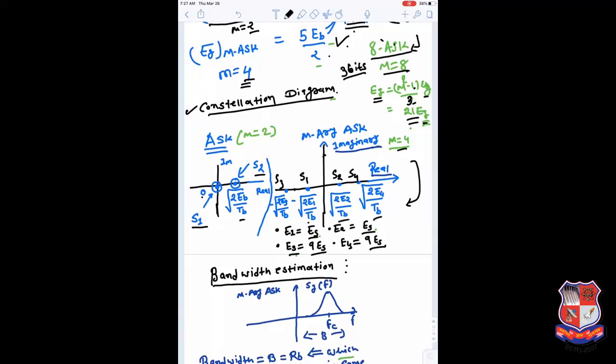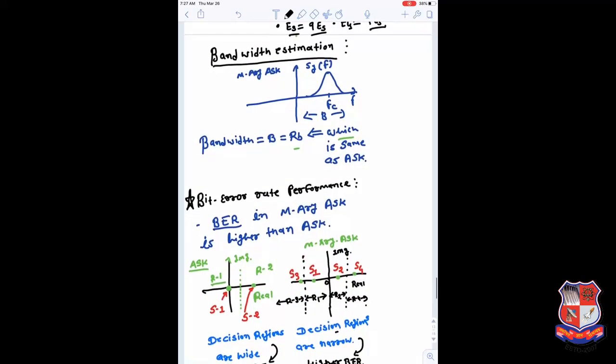So this was the amplitude of your ASK signal. That's why it is minus. Energies are defined as E1, E2, E3, E4, and symbols are S1, S2, S3, S4. So these are the differences in the constellation diagram. If you go with 8 ASK, you have 8 symbols with different values. If you go for 16 ASK, you have 16 symbols.